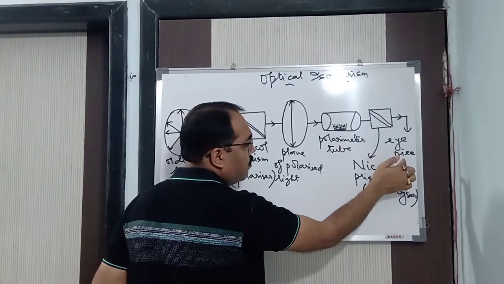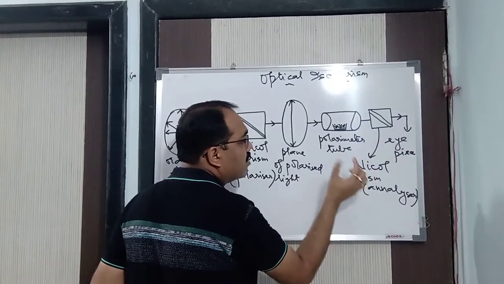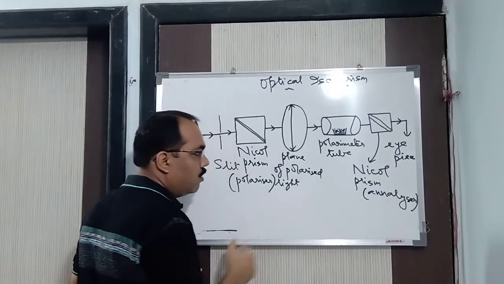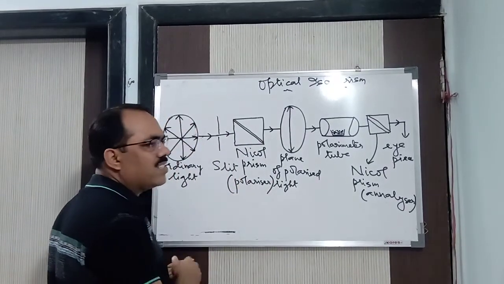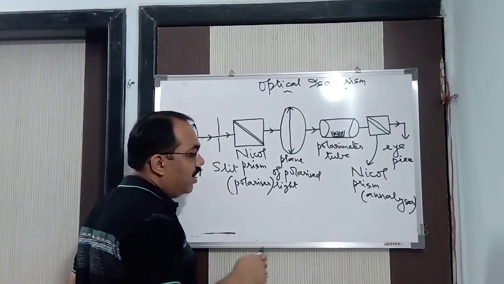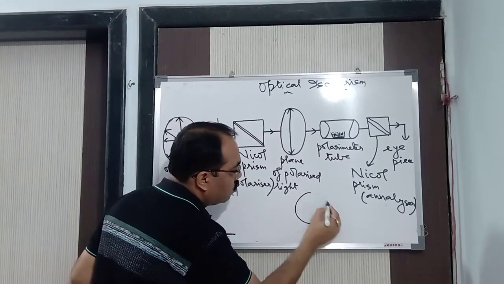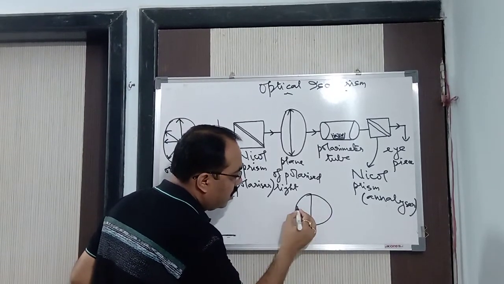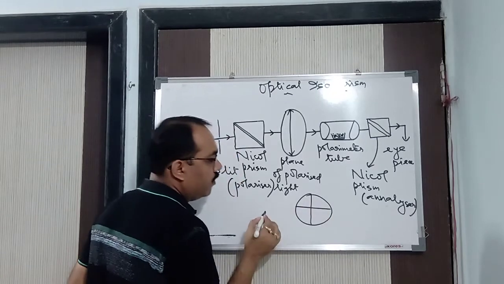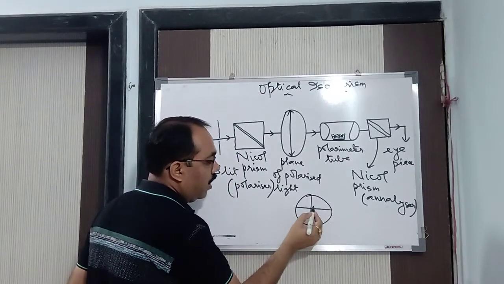After that, you are going to observe it through a microscope. Here the eyepiece means it's a microscope. How will you observe it? Before that, you will set the microscope. After setting the microscope, those who have used the microscope, the bio students, will know that they have got a crossed bar here. Alright, they have got a crossed bar here.